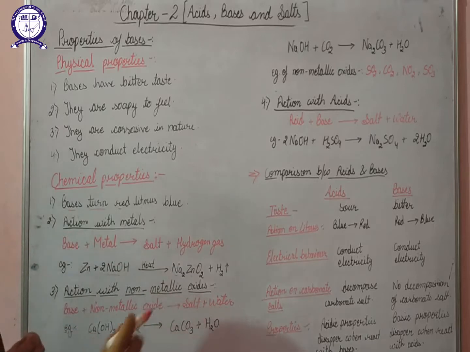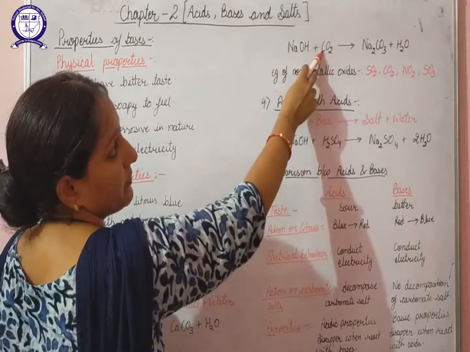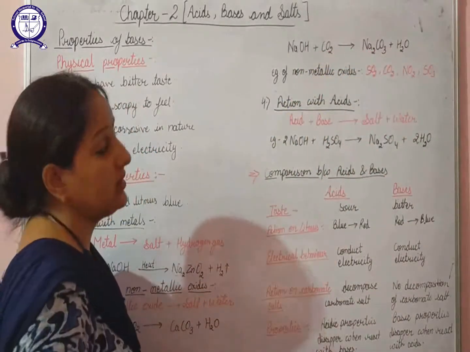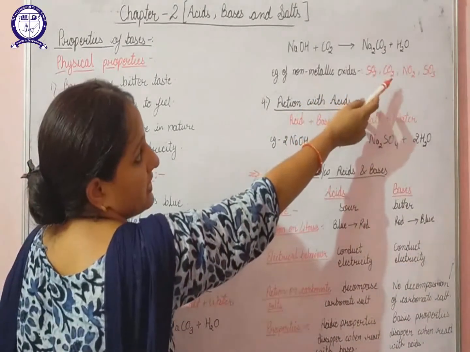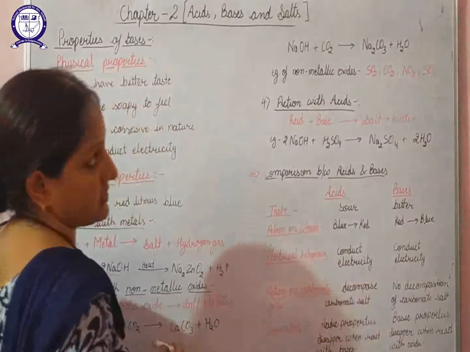One more example is when sodium hydroxide reacts with carbon dioxide, it will give you sodium carbonate and water. Some common non-metallic oxides are here: sulfur dioxide, carbon dioxide, nitrogen dioxide, sulfur trioxide.